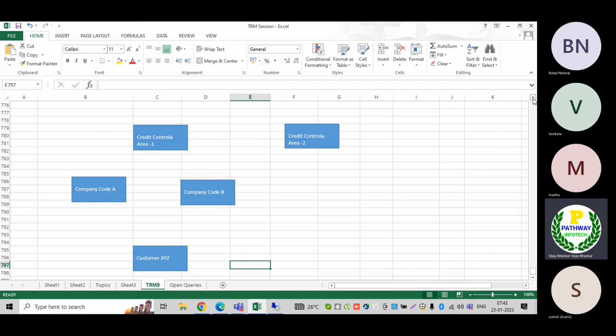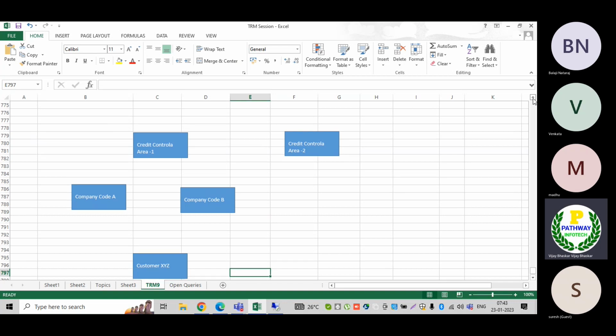Now from the ECC 6 point of view, in the credit control area we were able to maintain the credit limit, how much credit limit we want. Let us assume a credit limit of 10,000 rupees here. For this credit control area I can give 20,000. It depends on my requirement. Here, what I am trying to show is the case where for each and every company code we want to follow a different credit control area.